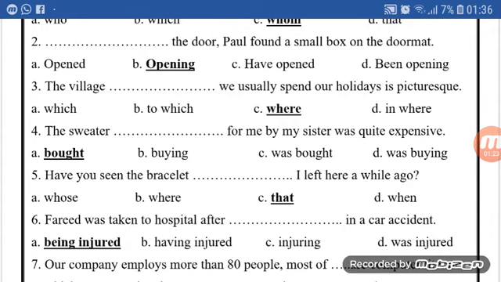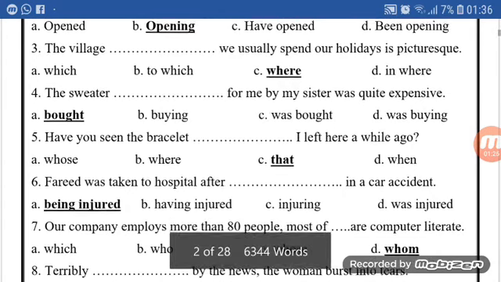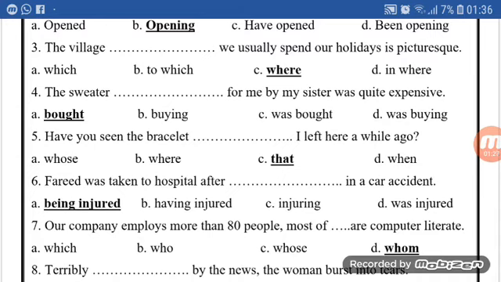Number 3. The village space we usually spend our holidays is picturesque. Here we are talking about a place, which is a village, so we use the pronoun where. Yes, the correct answer here is C.